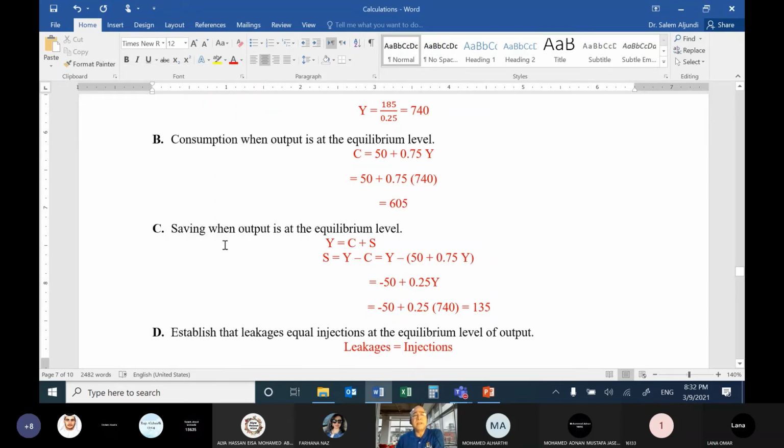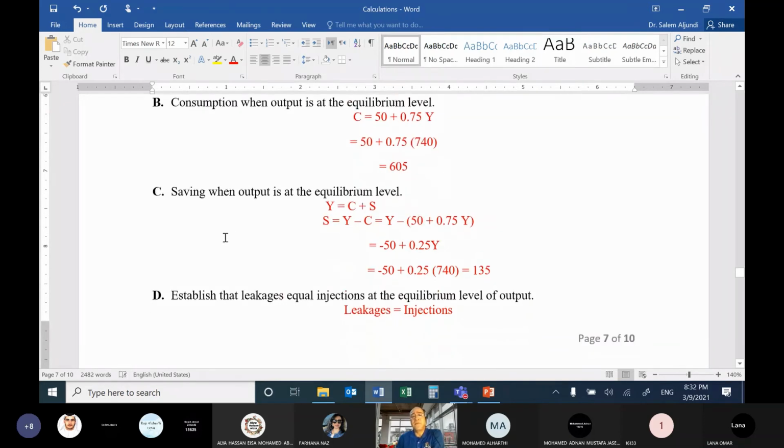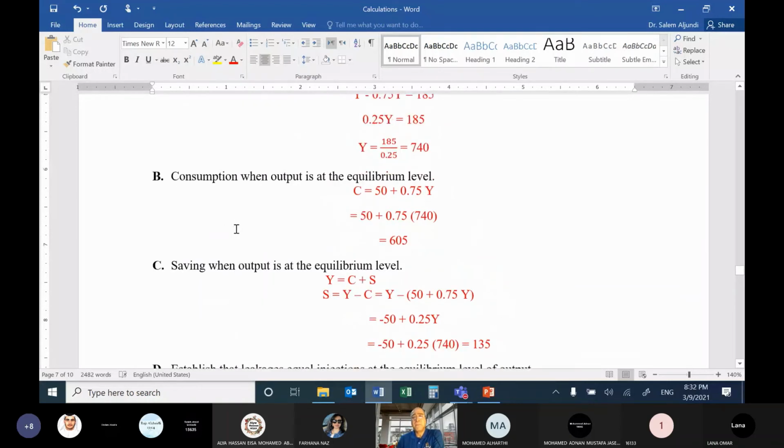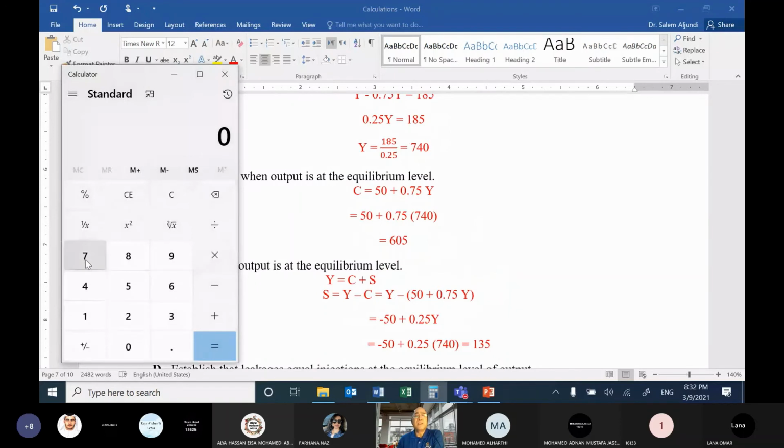What is the saving? There is an easy way to calculate saving: income minus consumption. So what is saving?